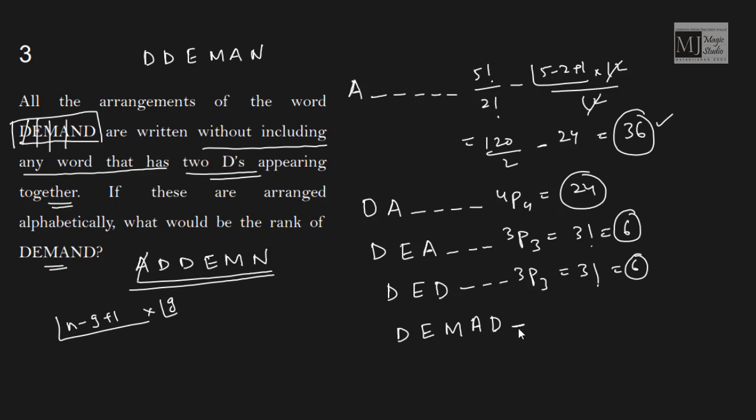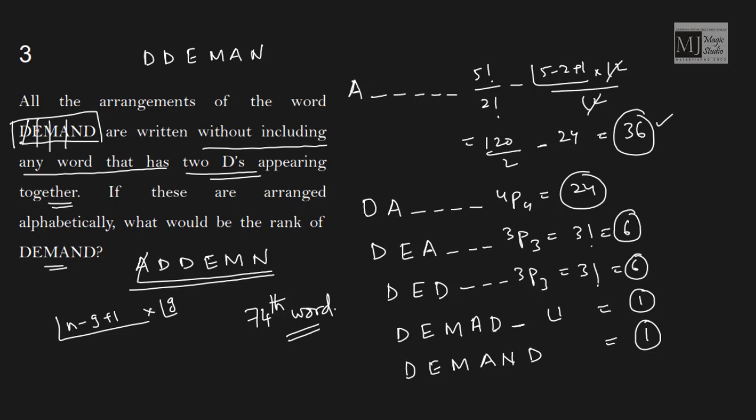So how many words will start with D, E, M, A, D? Here we will have an N, that is factorial 1, that is one word. Then D, E, M, A, N will feature, and then D will feature. That will be one more. So the rank of the word DEMAND such that no two D's appear together would be 36 plus 24, 60, plus 12, 72, plus 2, 74. It is the 74th word in this dictionary.